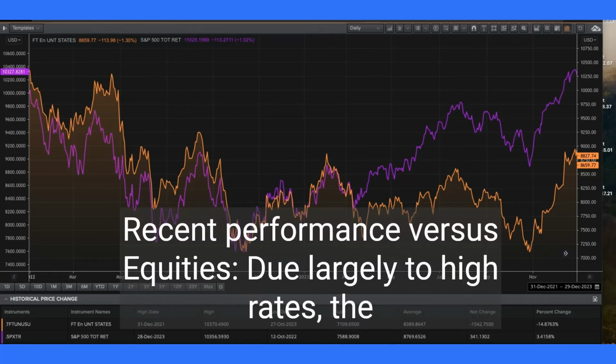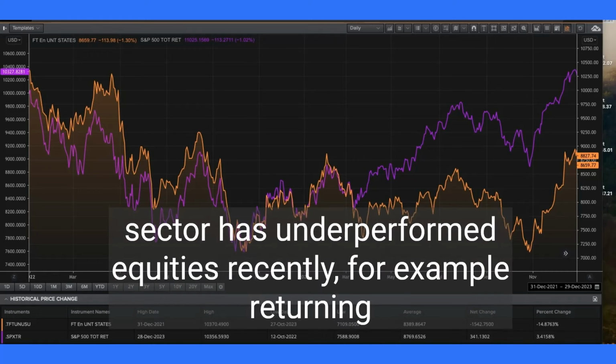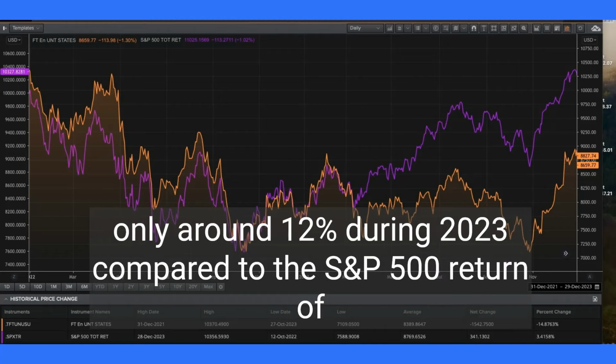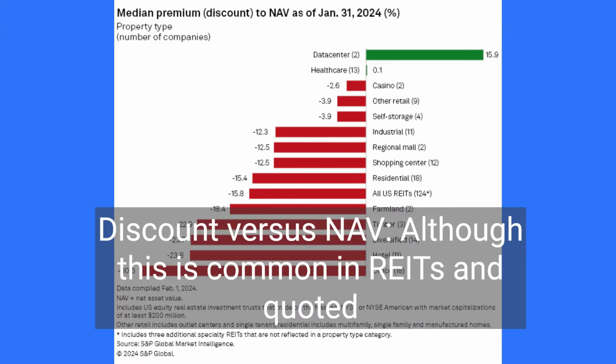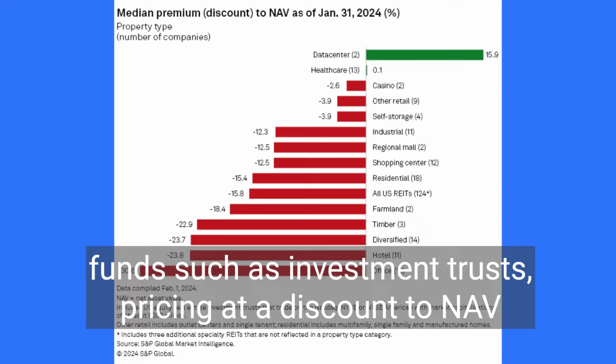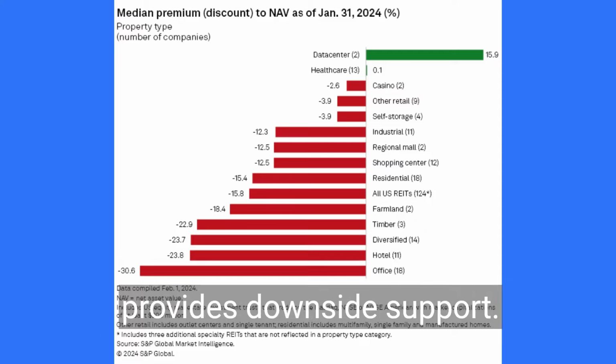3. Recent performance versus equities. Due largely to high rates, the sector has underperformed equities recently, for example returning only around 12% during 2023 compared to the S&P 500 return of approximately 24%. 4. Discount versus NAV. Although this is common in REITs and quoted funds such as investment trusts, pricing at a discount to NAV provides downside support.